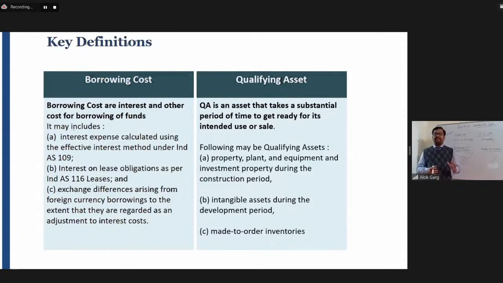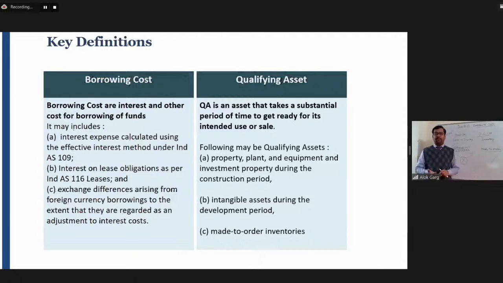So friends, a qualifying asset is a work in progress situation of an asset which takes a substantial period of time for getting ready for intended use or sale. And what could be a qualifying asset? Property, plant and equipment could be a qualifying asset. Intangible asset could be a qualifying asset. For example, SAP. If the company is implementing SAP, it could take 1 year, 2 years, 3 years. And if the company has taken a loan for implementation of SAP, the interest has to be capitalized as a part of the cost of the SAP.